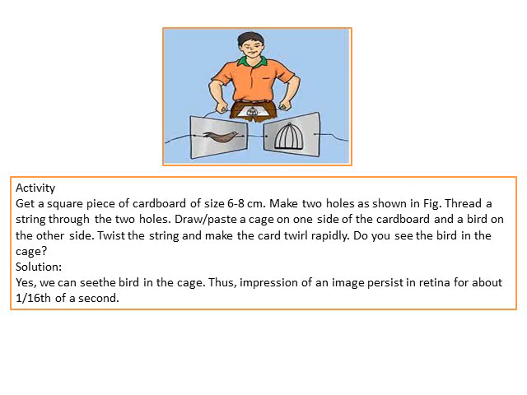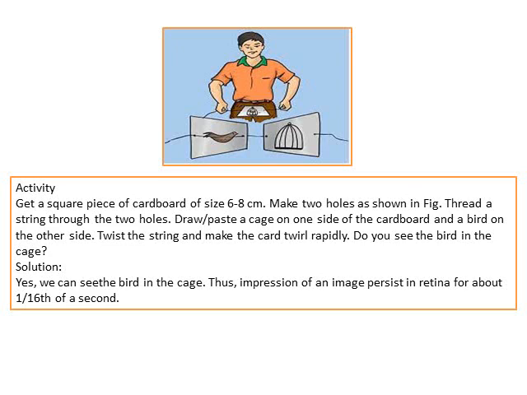Do you see the bird in the cage? Solution: yes. We can see the bird in the cage. Thus, impressions of an image persist in retina for about 1/16th of a second. So this activity clearly explains the concept of persistence of vision.